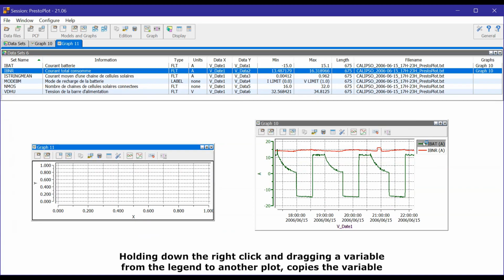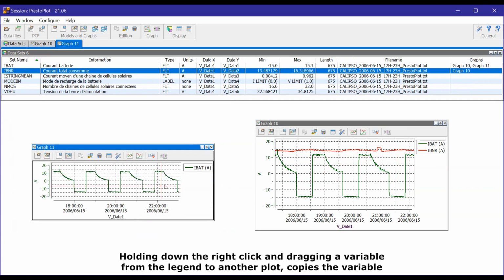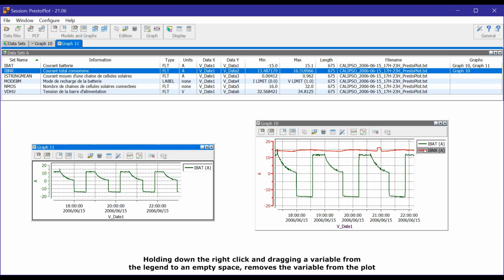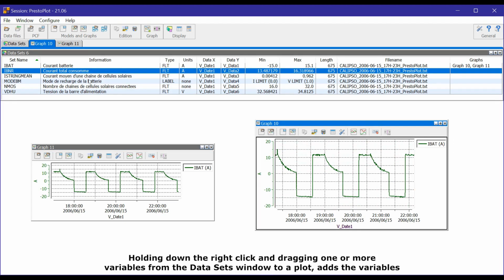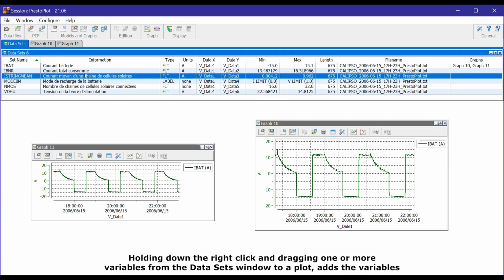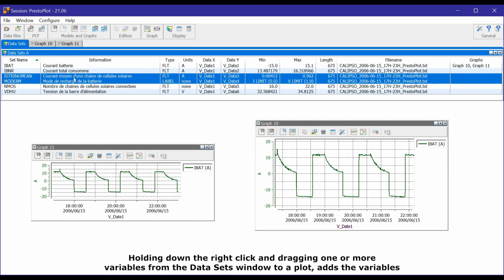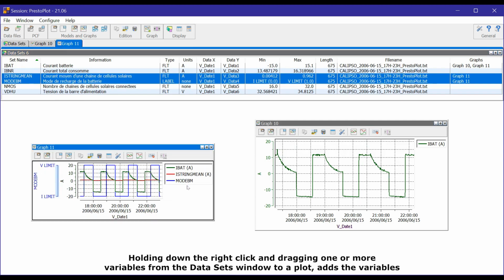Holding down the right-click and dragging a variable from the legend to another plot copies the variable. Holding down the right-click and dragging a variable from the legend to an empty space removes the variable from the plot. Holding down the right-click and dragging one or more variables from the datasets window to a plot adds the variables.